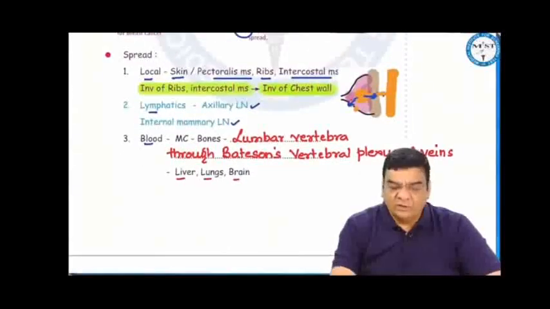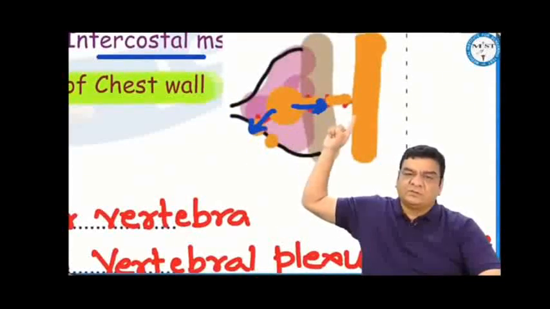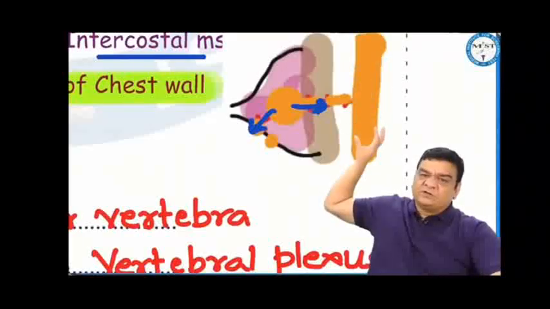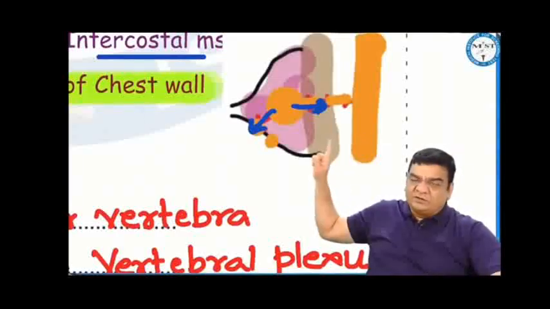Now, breast cancer can spread locally. If it goes anteriorly, it can go into the skin. Posteriorly, it can go into the pectoralis fascia, pectoralis major, minor, ribs and the intercostal muscles. Involvement of ribs and intercostal muscles is involvement of chest wall. Involvement of pectoralis muscles is not considered as involvement of chest wall. Why are we focusing here? Because in staging of breast cancer, if chest wall is involved, then it is T4A. If pectoralis muscle is involved, that is not T4A.